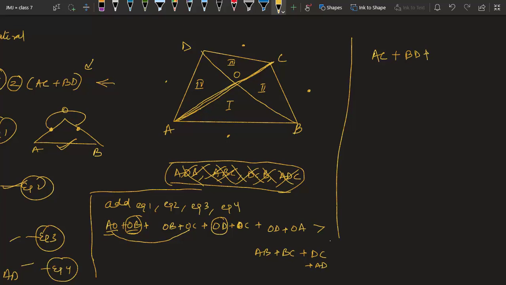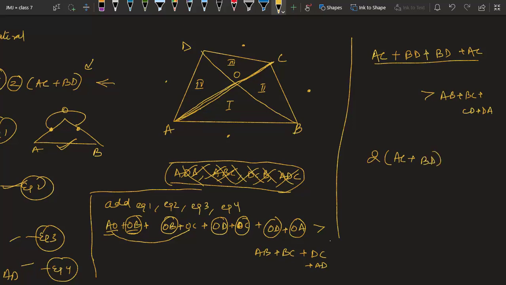Then we have one more OB, one more OD, so we have one more BD. Then we have OC and OA again, so we have got one more AC, more than AB plus BC plus CD plus DA. So we have got twice of AC plus BD more than AB plus BC plus CD plus DA.